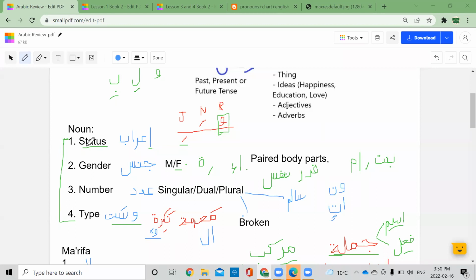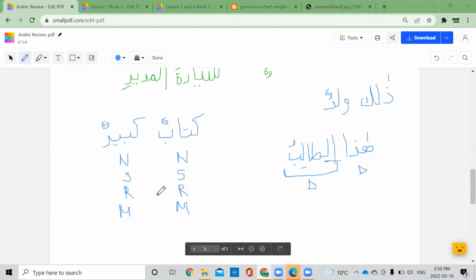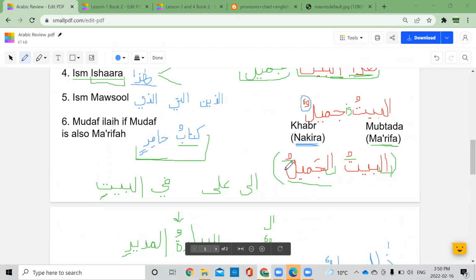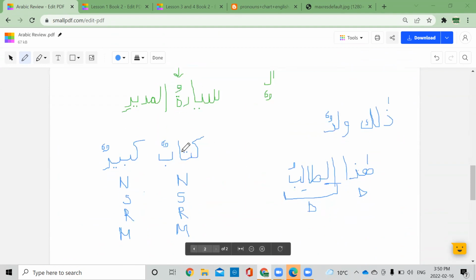The example which we just saw, if you can explain it. Okay, sure. So we are looking at this example, Kitabun Kabirun. It sounds a bit weird, big book. You don't usually say that. We could take any other example also, like Al-Baytu Jamilu, or Al-Waladu Tawilu. Any of these examples.